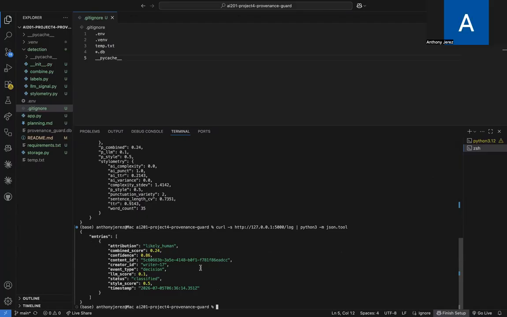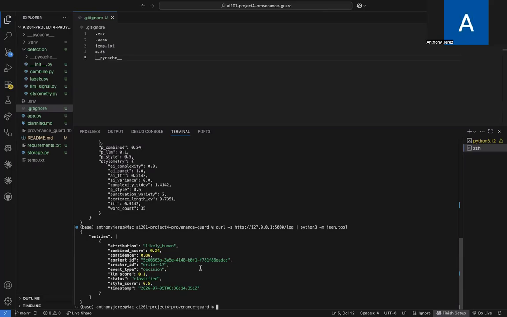So as you could see, there were two independent signals we ran there on the submit request. There was the LLM semantic read and then the pure Python read. You see there were both scores.